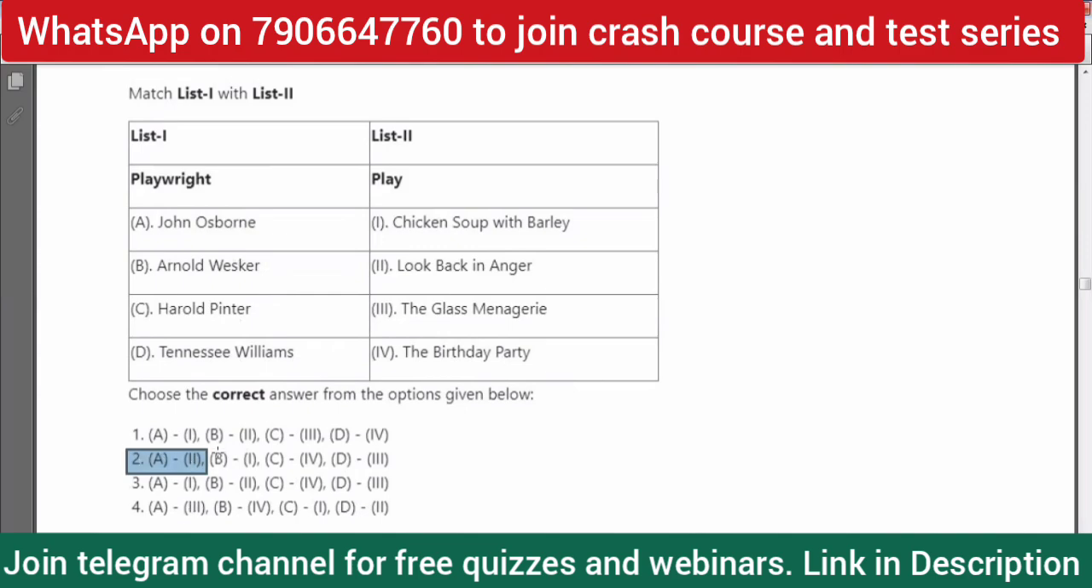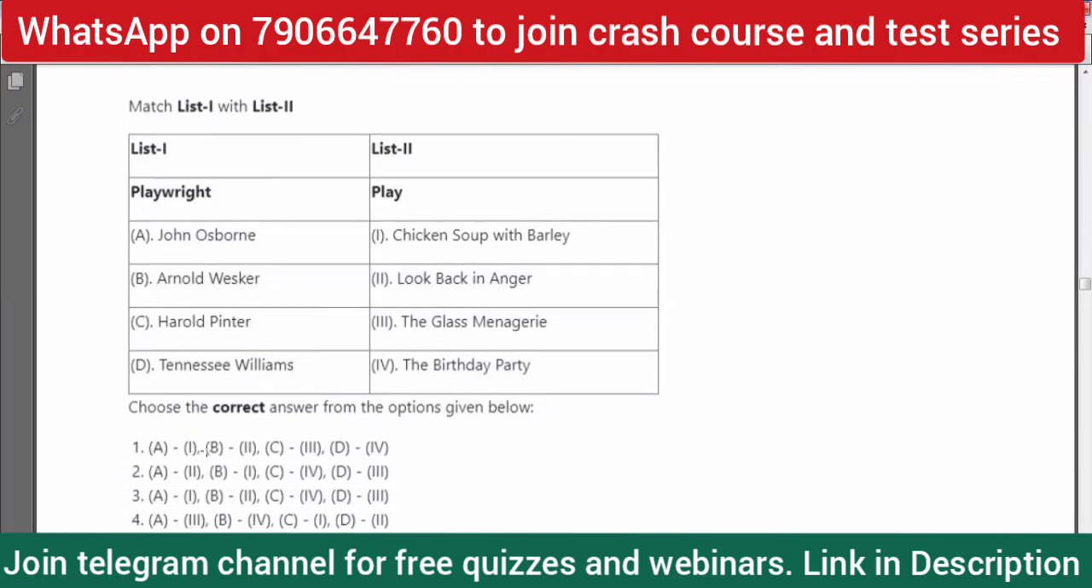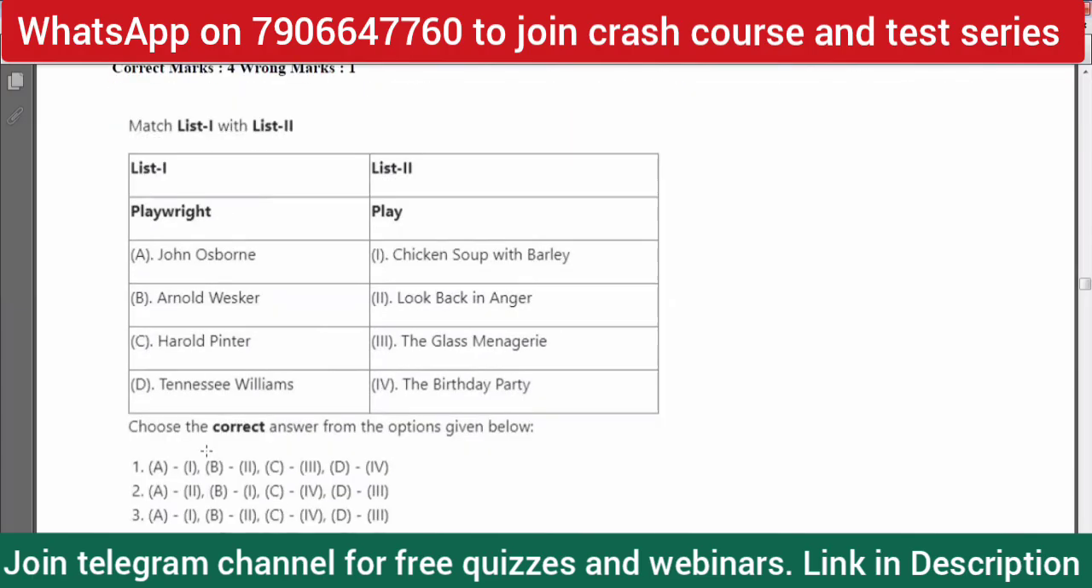Now to continue with that, Arnold Wesker wrote Chicken Soup with Barley. Harold Pinter, the absurdist, wrote The Birthday Party. Of course, you know that. Tennessee Williams wrote The Glass Menagerie, D3, right? So the right answer is 2, and we solved it through the elimination method right away. So we can write it, of course, under the history of English literature part.